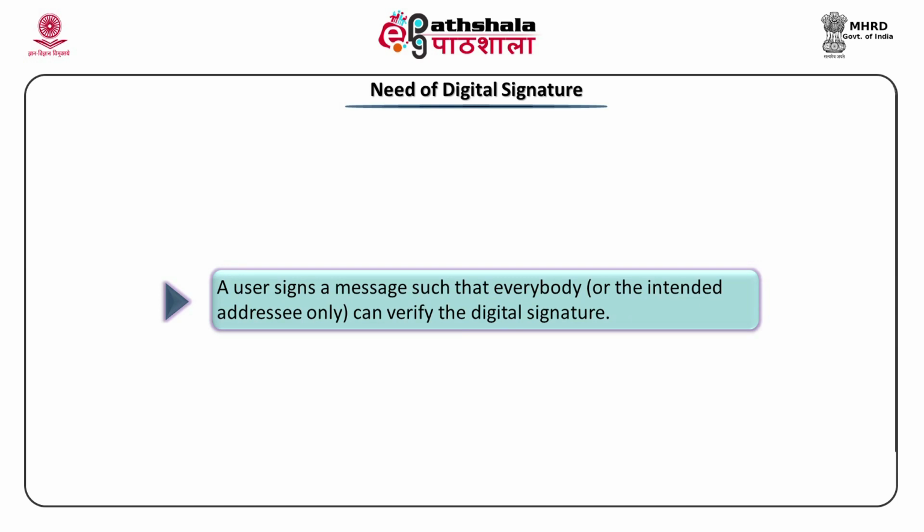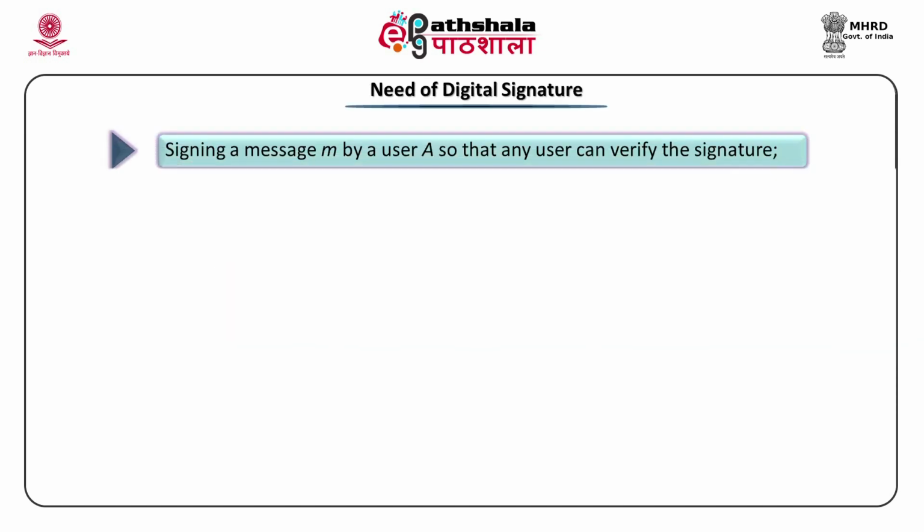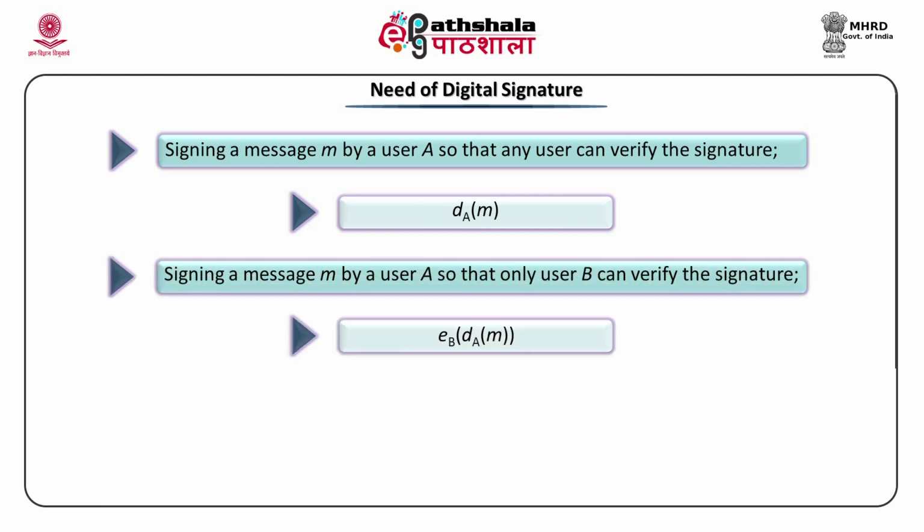A user signs a message such that everybody, or only the intended addressee, can verify the digital signature. Signing a message M by a user A so that any user can verify the signature is denoted by D of A and M. Signing a message M by a user A so that only user B can verify the signature is denoted by E of B, D of A and M.